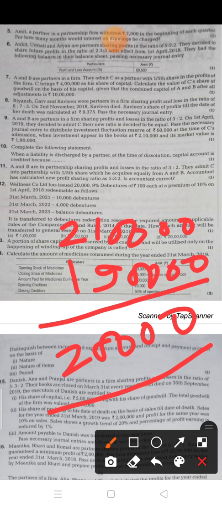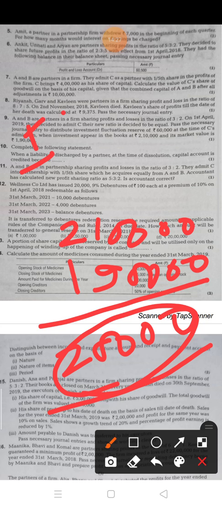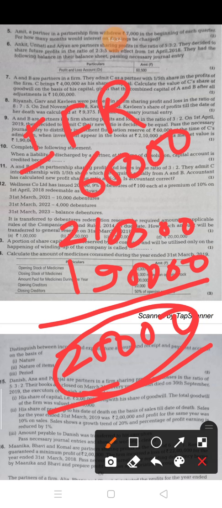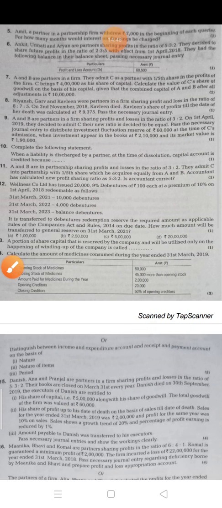So if any asset is decreased, it means we have a loss. This loss we have to adjust with the investment fluctuation reserve, and here the investment fluctuation reserve value is 60,000. So out of this 60,000 you have to adjust this loss of 20,000. Now after adjusting this loss, what is the amount remaining in the investment fluctuation reserve?